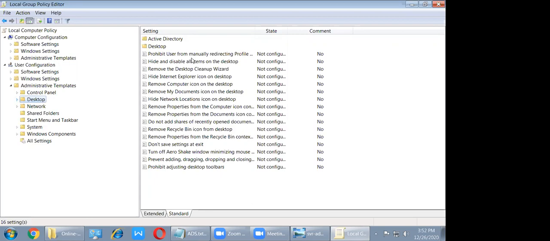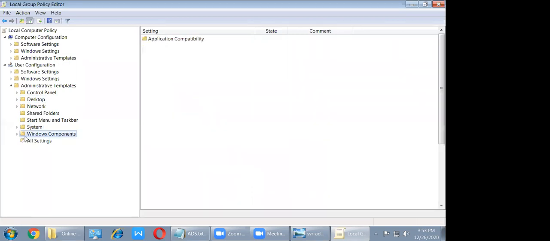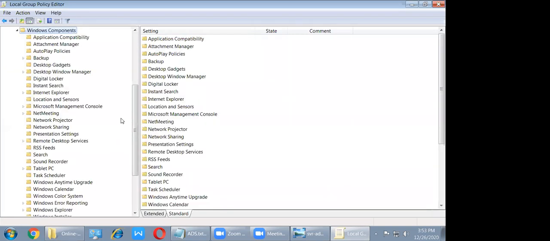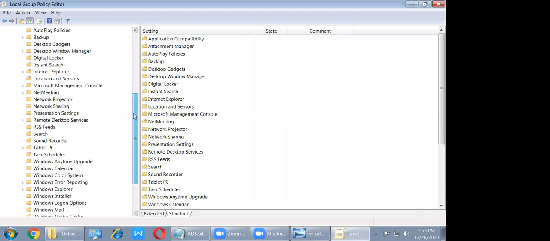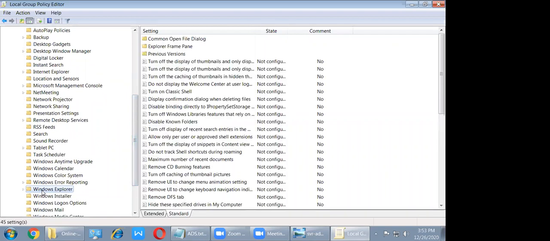So one by one you can go and check it and read it. At least you can check. System, Windows components. So you can find all these things.